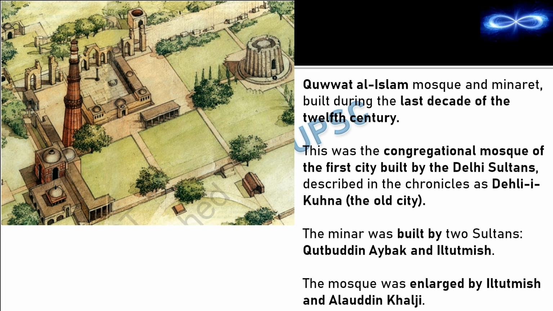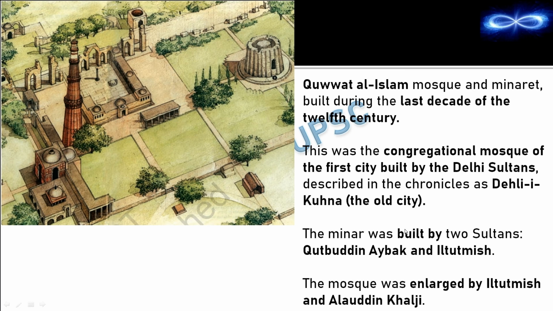So here first is Quwwat al-Islam Mosque, and this was built during the last decade of the 12th century, that is around 1190. This was the congregational mosque of the first city built by the Delhi Sultans. So the Delhi Sultans built old Delhi first, and this Quwwat al-Islam is in old Delhi.